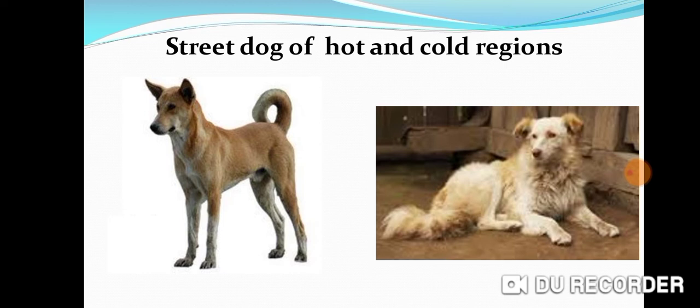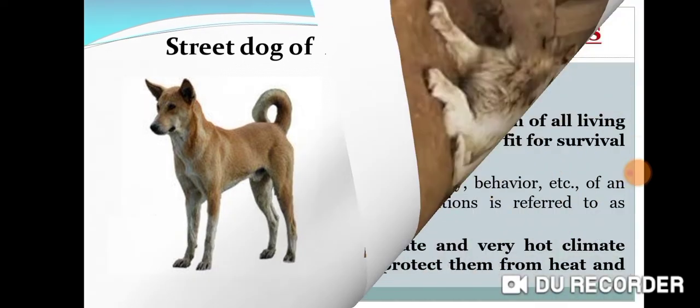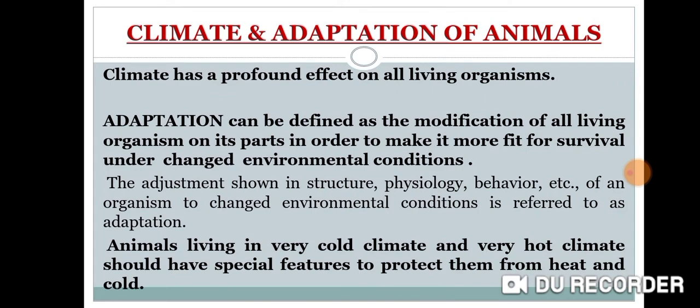Can you tell me why? The reason is that this extra fur on the body of the dog in the cold region protects them from the extreme cold. So you can understand that climate has a profound effect on all living organisms.